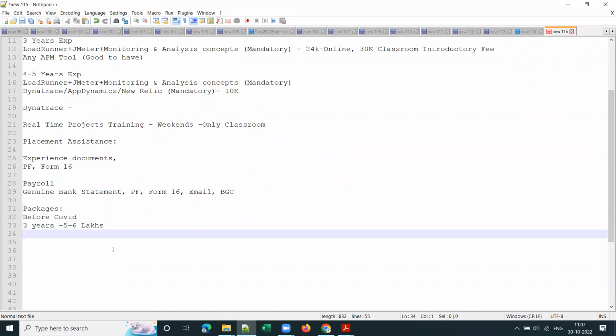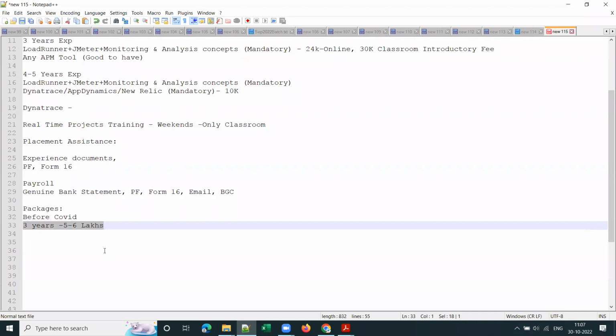Those who are claiming experience, right? Genuine experience is a different story always. It depends on their experience, their company, their previous package and all. For genuine experience. So I'm talking about those who are trained and claiming experience. So before COVID, it used to be 5 to 6 lakhs.